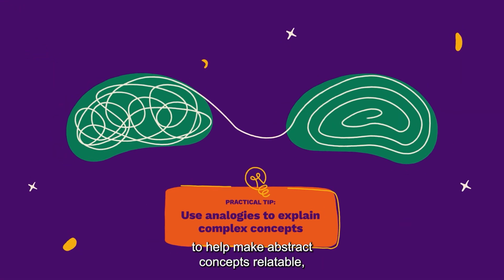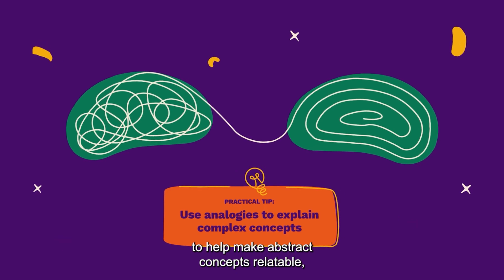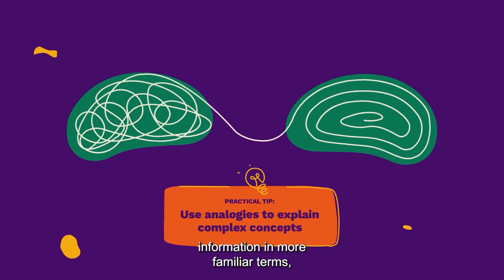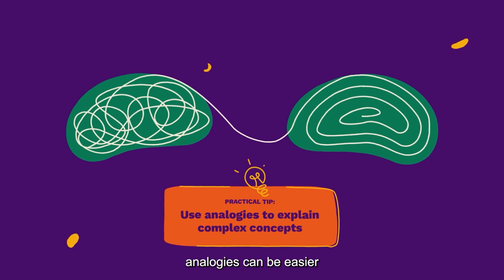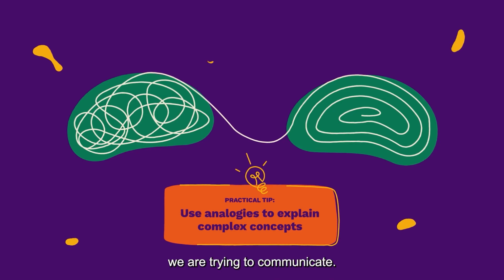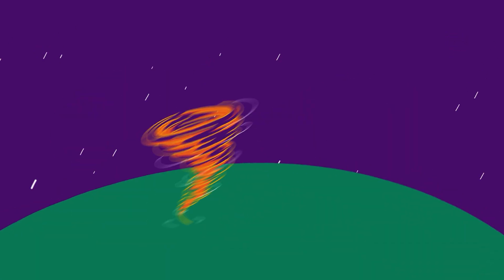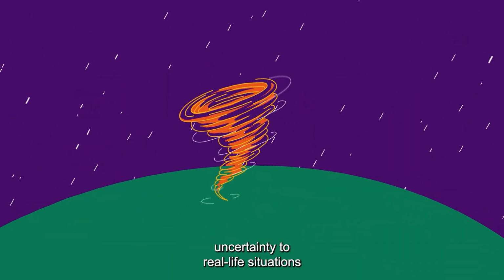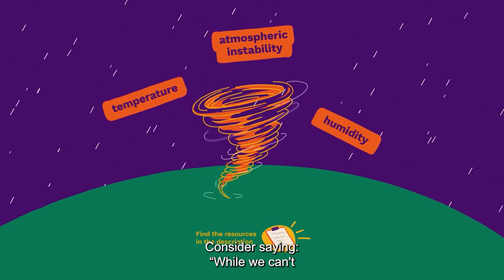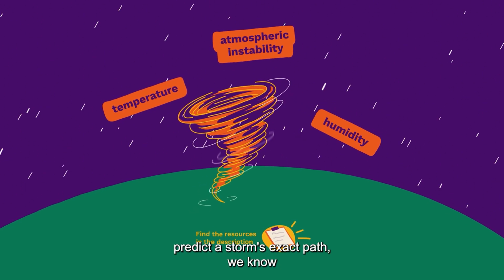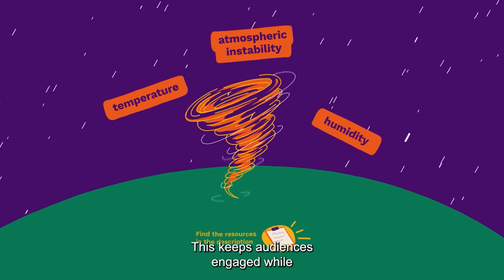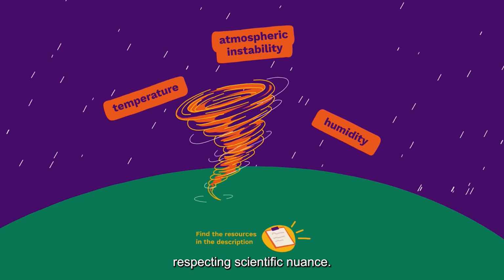Analogies are a great way to help make abstract concepts relatable, including uncertainty. By comparing or representing complex information in more familiar terms, analogies can be easier to grasp for audiences that lack the foundations of the science we are trying to communicate. You could, for example, compare uncertainty to real-life situations like weather forecasts. Consider saying, "While we can't predict a storm's exact path, we know the conditions that create it." This keeps audiences engaged while respecting scientific nuance.